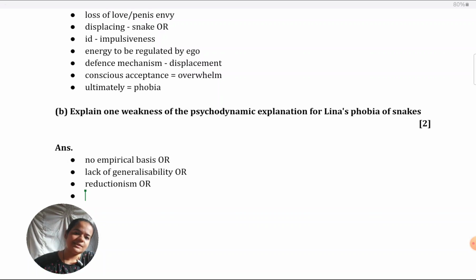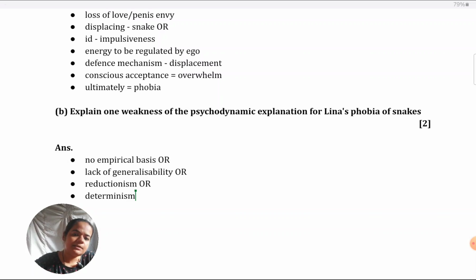You could also talk about psychic determinism, or determinism. It is a deterministic explanation. It assumes that people have no control over their phobias. In Lena's case, the assumption is that she's bound to be phobic of snakes because she might have experienced some childhood conflicts, like we have outlined in the previous answer.